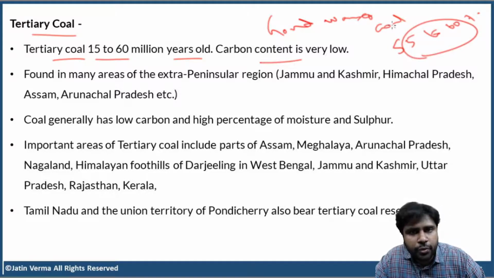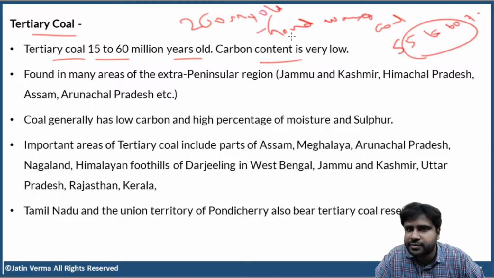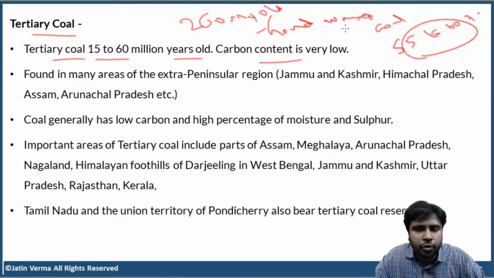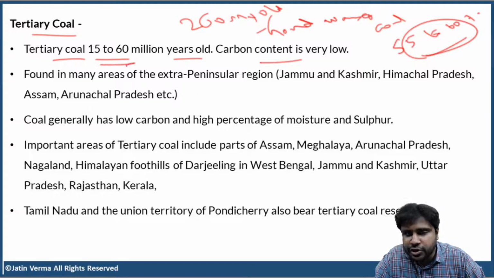How old is Gondwana coal? 250 million years old. Okay. 250 million years old Gondwana coal itself contains 55 to 60% carbon. Then how much carbon content do you think tertiary coal will contain, which is only 15 to 60 million years old? Very low carbon content.